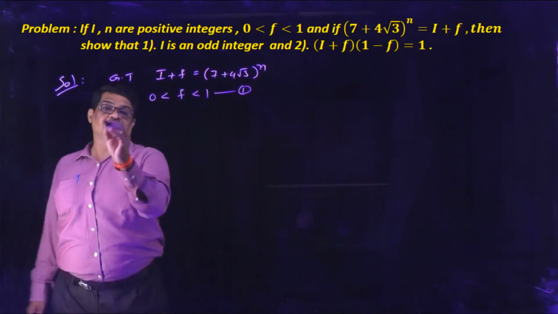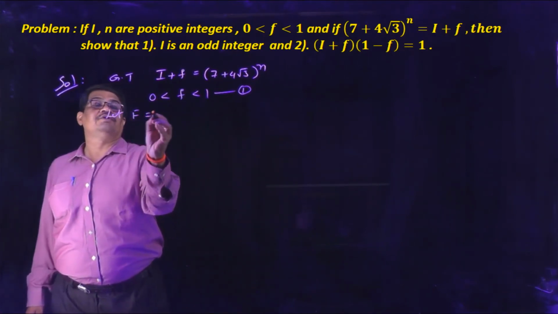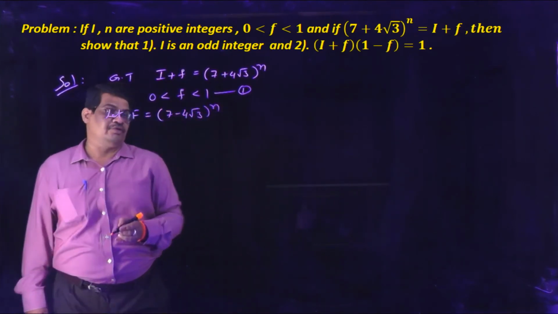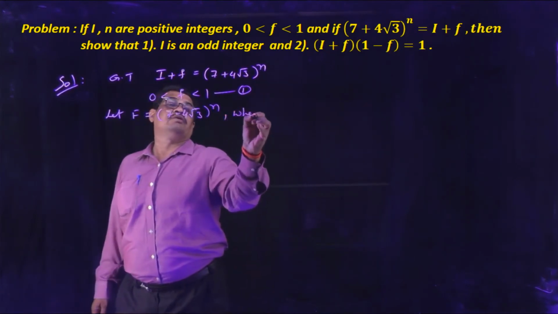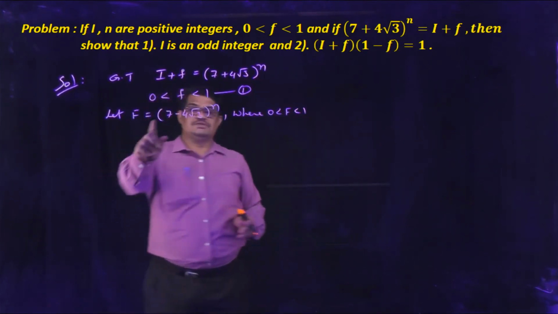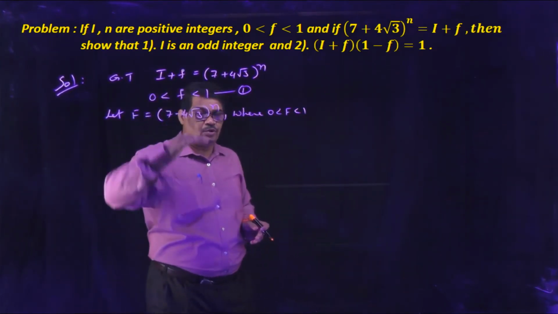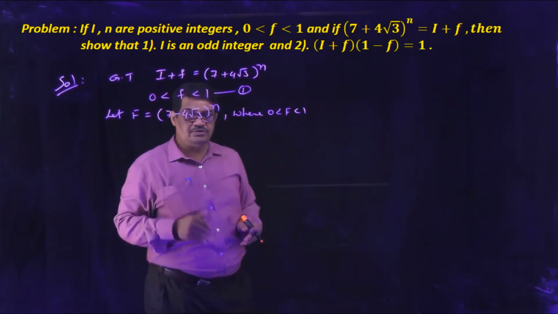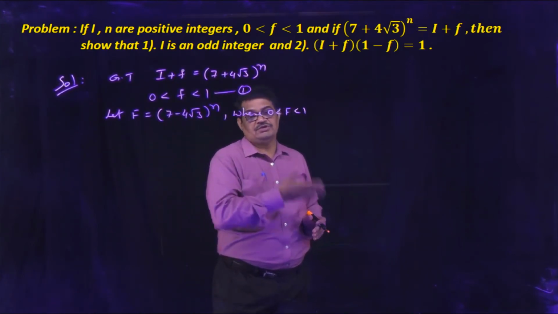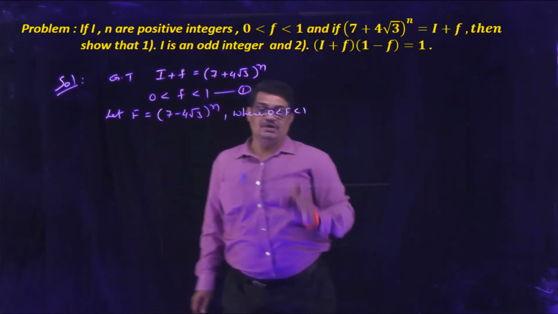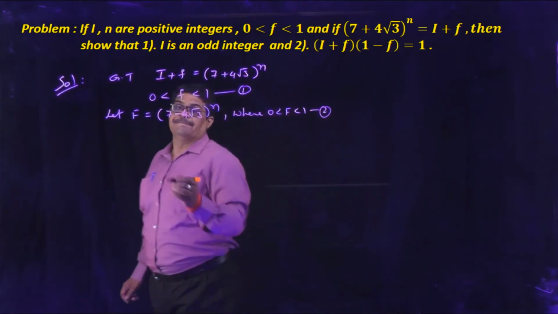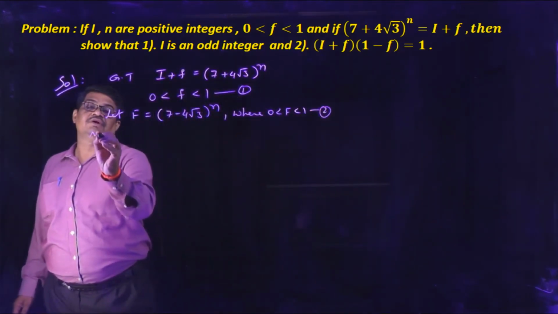Now we are assuming that capital F is equal to (7 minus 4 root 3) whole to the power of n, where 0 less than capital F less than 1. This value 7 minus 4 root 3 is 0 point something, and n is a positive integer. As we increase n, it goes toward 0.000. So this value lies between 0 and 1. That is equation 2.